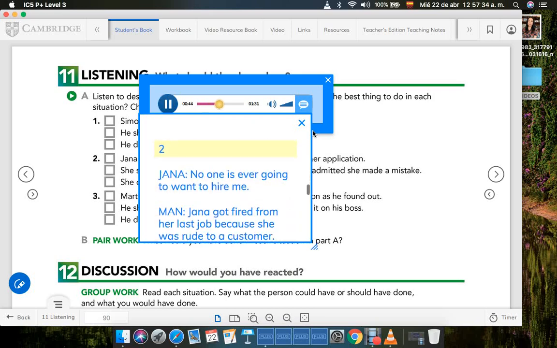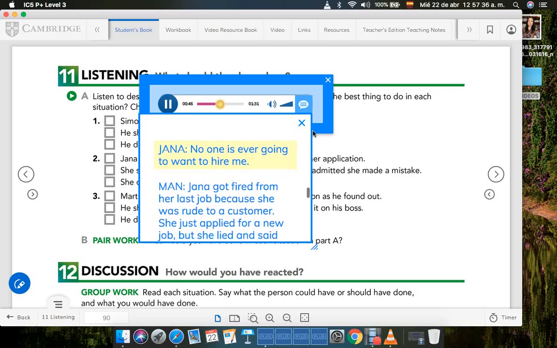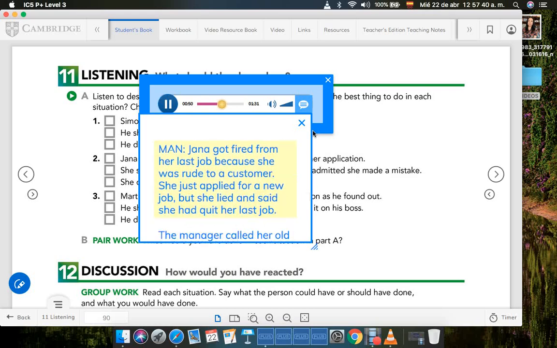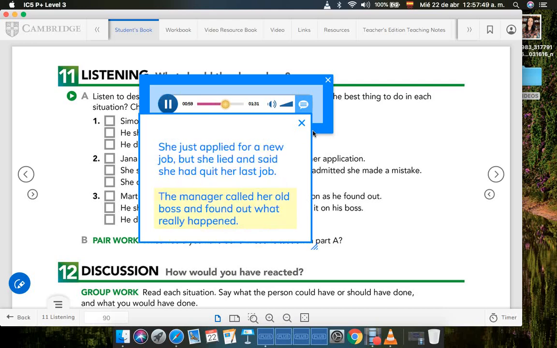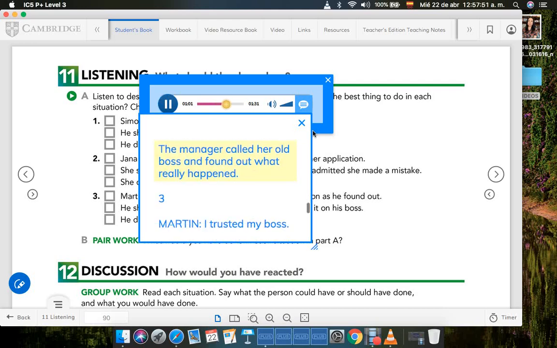2. No one is ever going to want to hire me. Jana got fired from her last job because she was rude to a customer. She just applied for a new job, but she lied and said she had quit her last job. The manager called her old boss and found out what really happened.